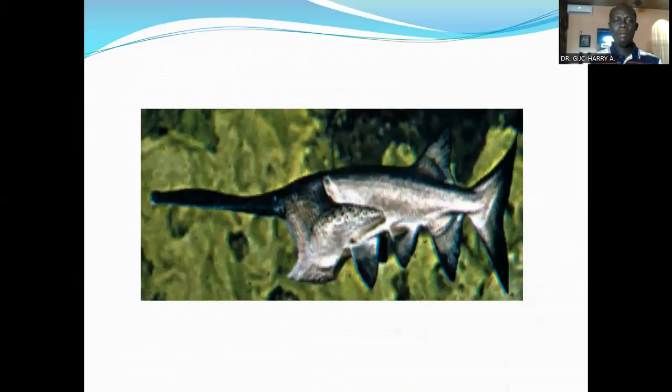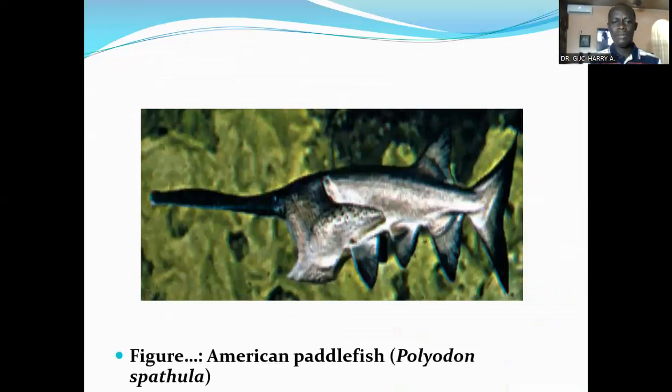That's the American paddlefish, Polyodon spathula. Okay, the American paddlefish.